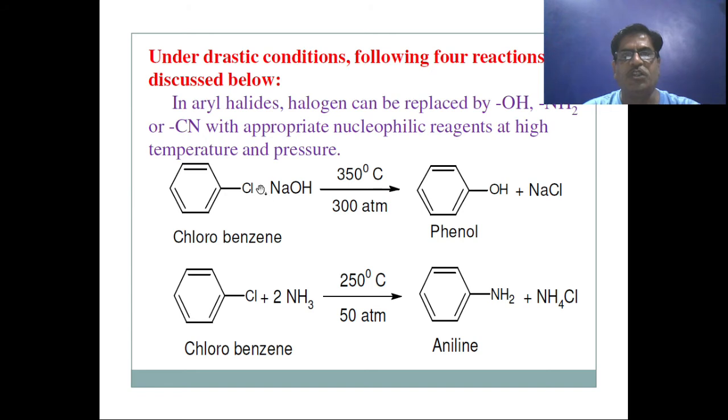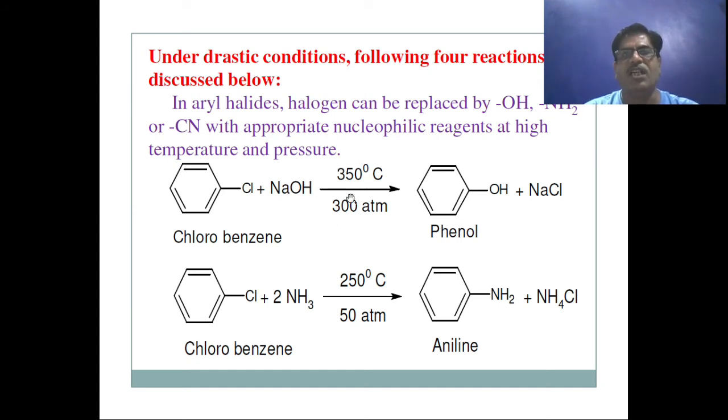This chlorobenzene is converted into phenol, and NaCl is the byproduct we get here.